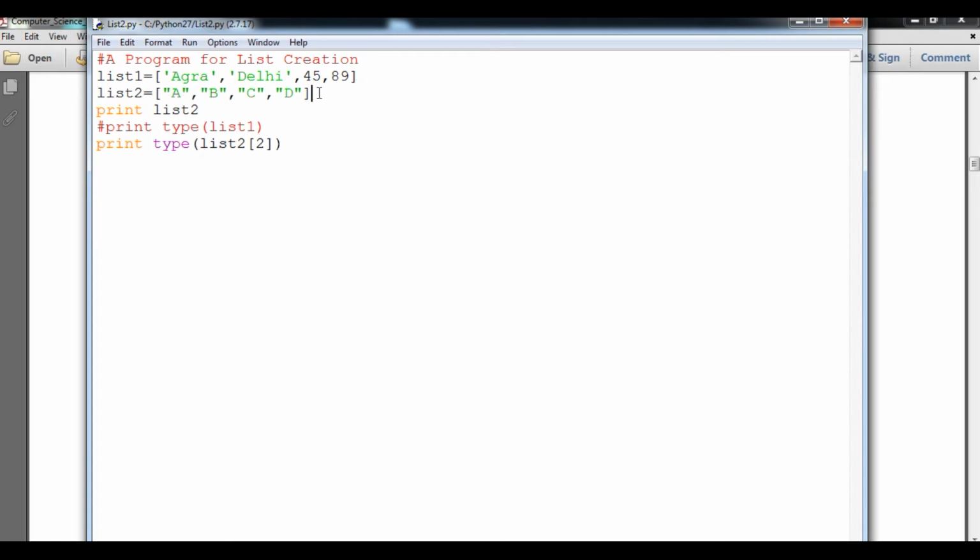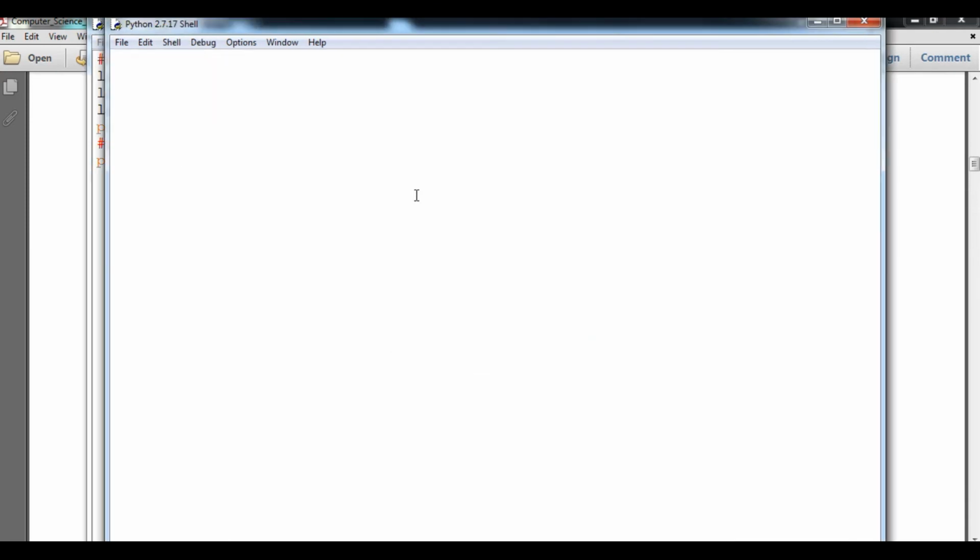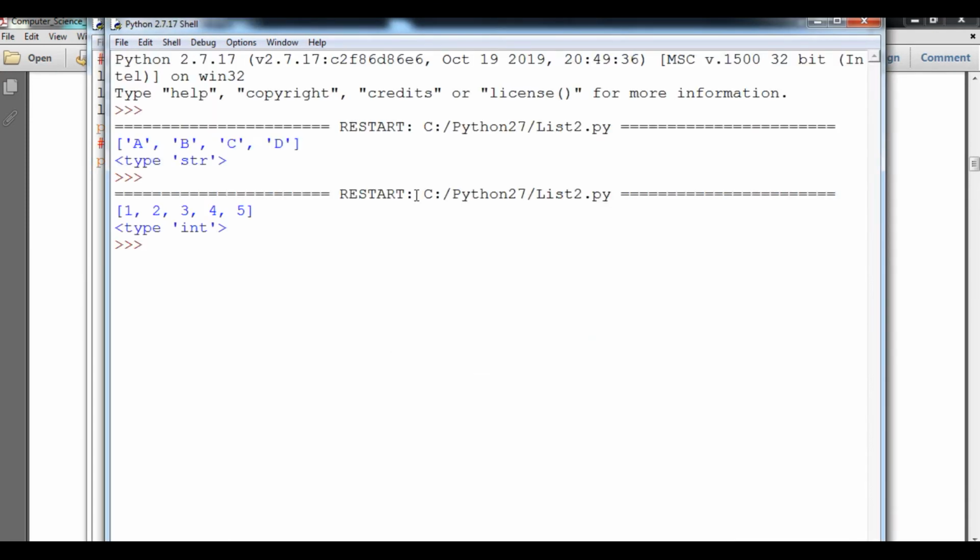And now I am going to create a list 3 that contains only numbers, like 1, 2, 3, 4, 5 and so on. It's up to you. And I'm going to change the variable, that is list 3 also, and here suppose again 1, 2, 3, whatever, it's up to you, because I have sufficient index values. And then I'm going to just run it. So you can see this will print 1, 2, 3, 4, 5 instead of ABCD, and the type will definitely be integer.